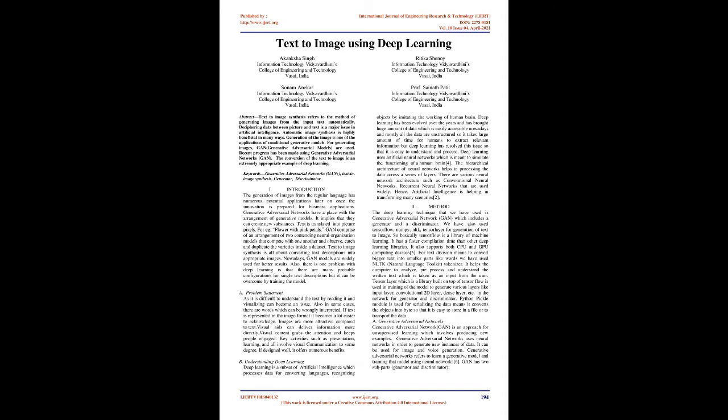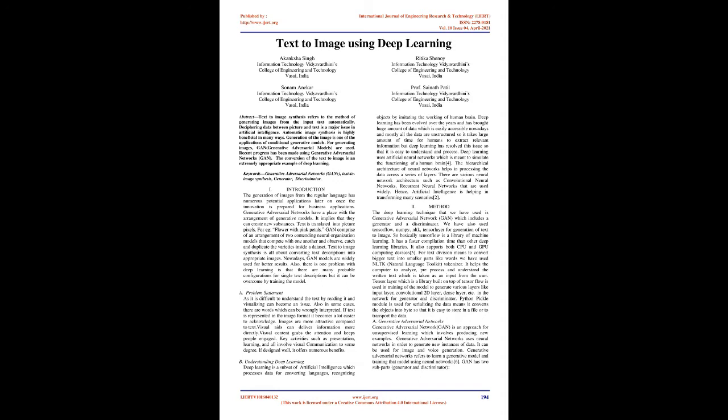Introduction: The generation of images from regular language has numerous potential applications later on once the innovation is ready for business applications. Generative adversarial networks belong to the family of generative models. It means that they can create new entities. Text is translated into picture pixels, for example, a flower with pink petals.